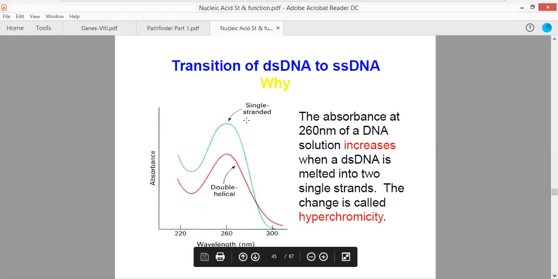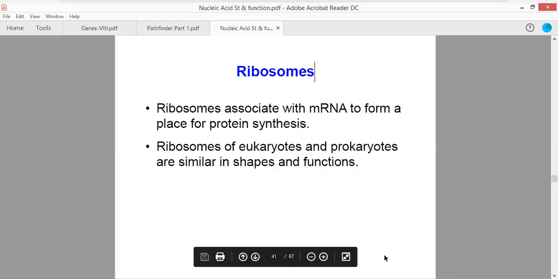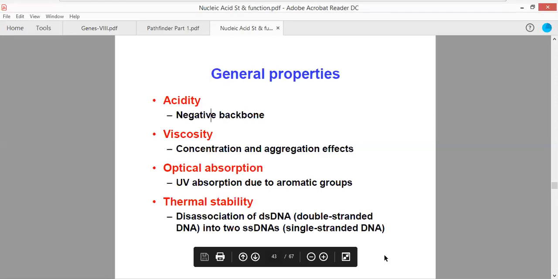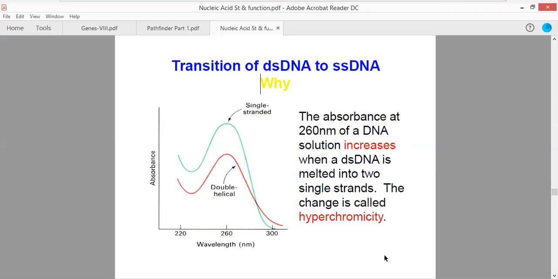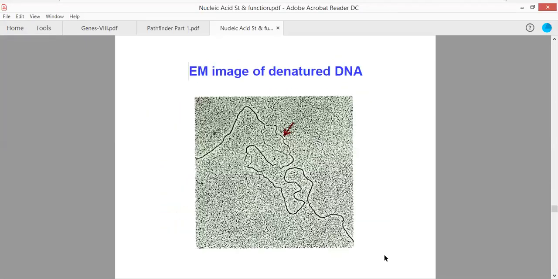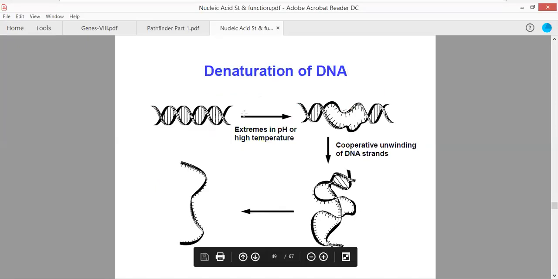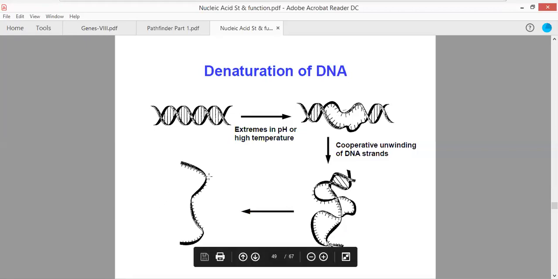Now, moving forward, in the transition from double-stranded DNA to single-stranded DNA, when we heat the double-stranded DNA molecule, it is going to melt. This is what has been studied by you. This is DNA melting that will take place. When double-stranded DNA is subjected to extreme pH or high temperature, it melts and gets converted to the single-stranded DNA molecule.